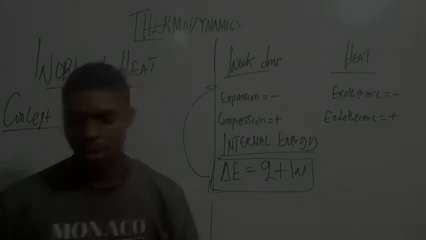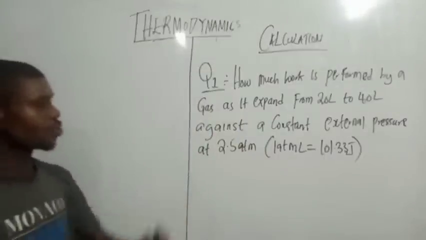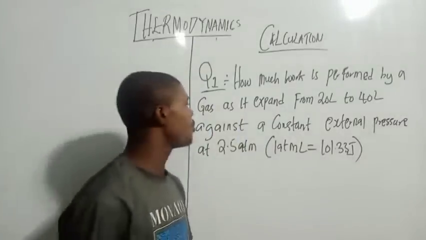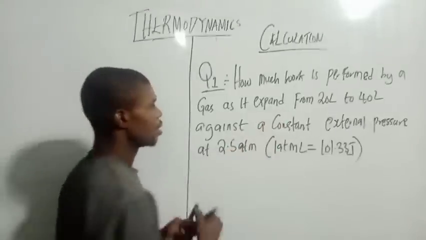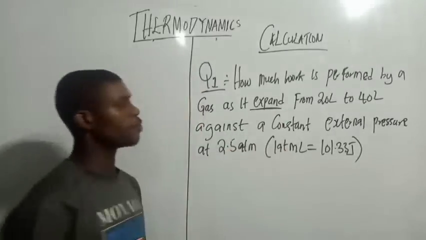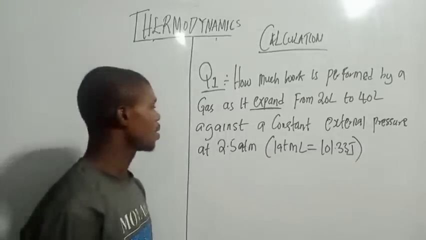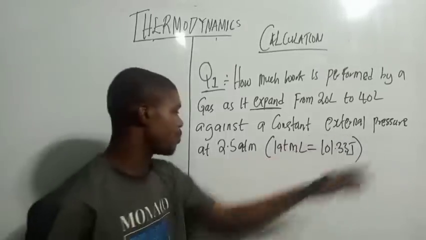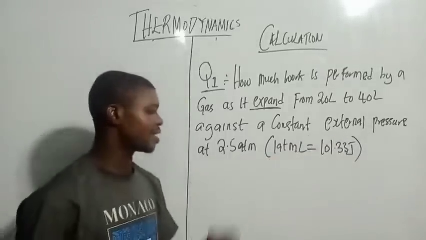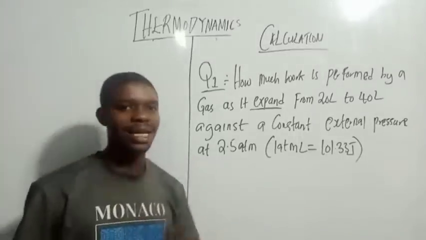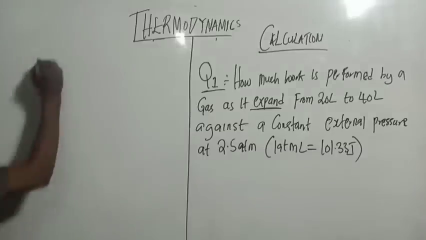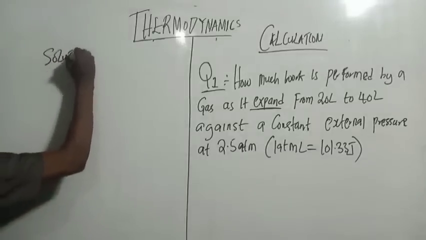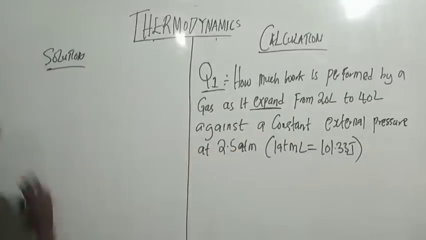Okay, now let's look at this first one. It said, how much work is performed by a gas as it expands from 20 liters to 40 liters against a constant external pressure of 2.5 atm? And it said again it is constant external pressure. So let's solve together. So, solution. The question will be here, then I'll do the calculation.